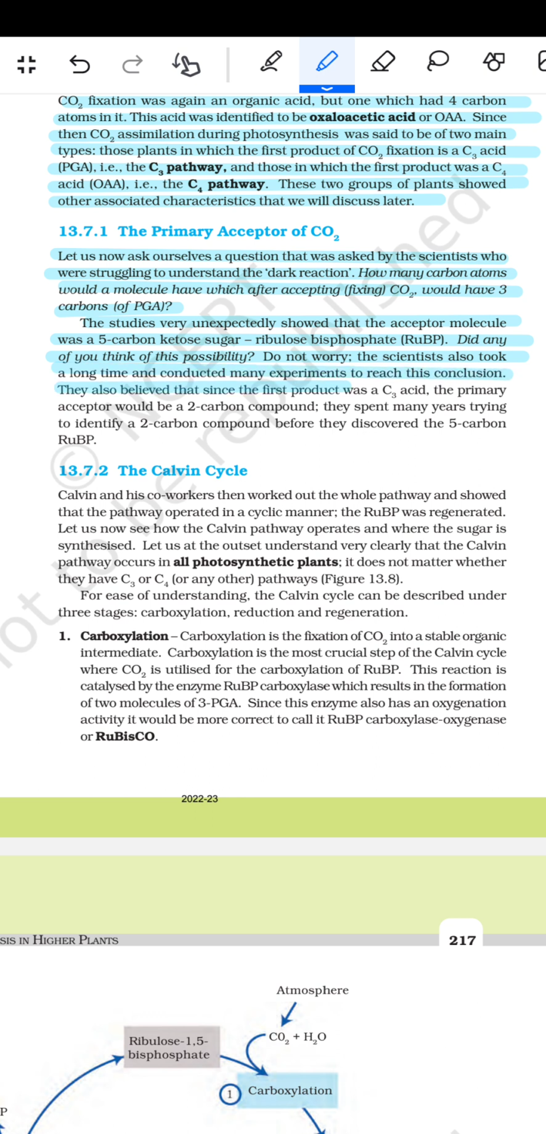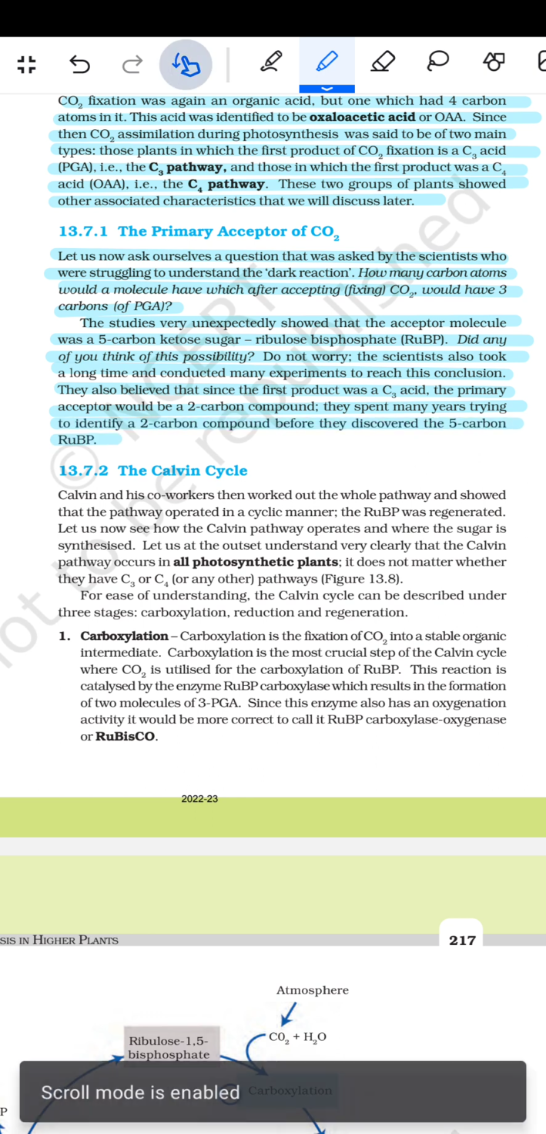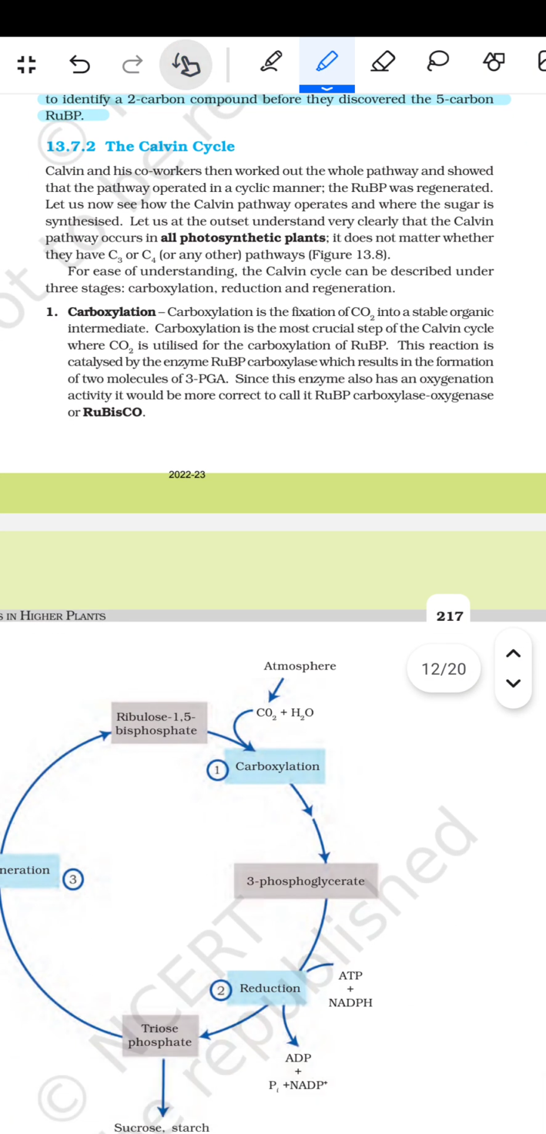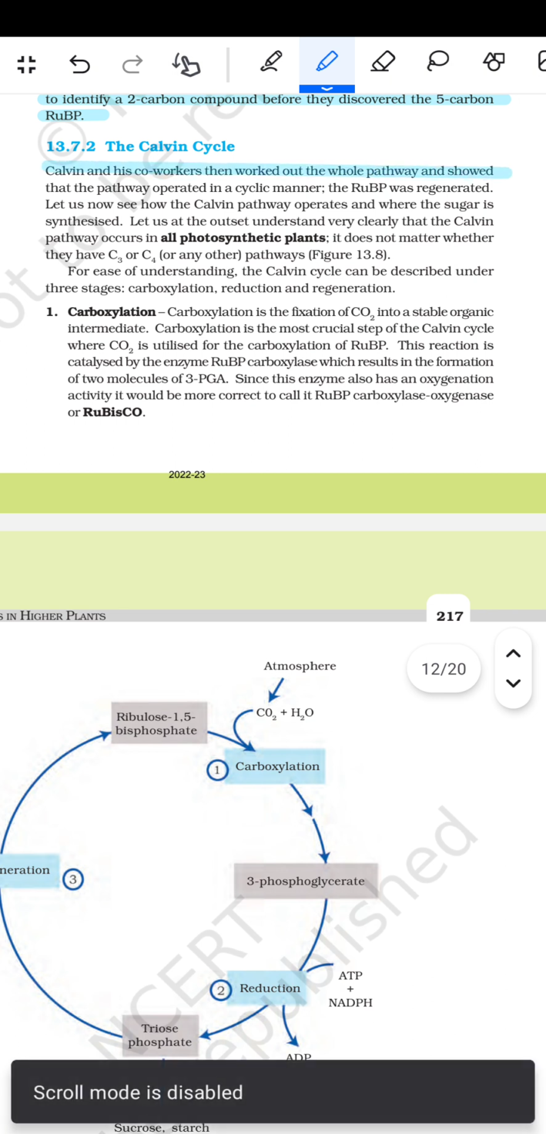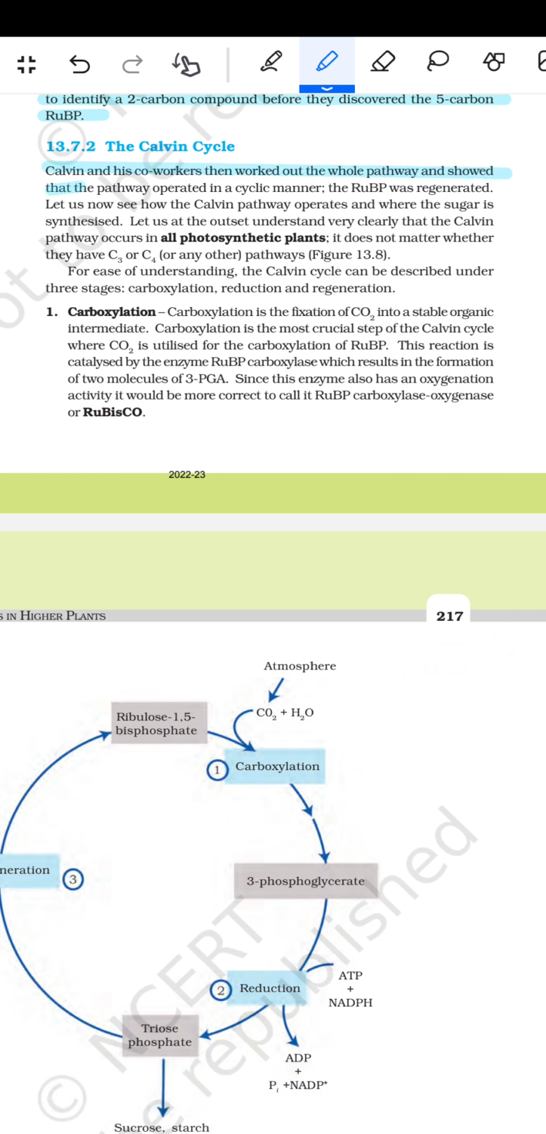They also believed that since the first product was a C3 acid, the primary acceptor would be a 2 carbon compound. They spent many years trying to identify a 2 carbon compound before they discovered the 5 carbon RuBP. फिर कहता है the Calvin cycle. तो Calvin and his co-workers then worked out the whole pathway and showed that the pathway operated in a cyclic manner. The RuBP was regenerated. Let us now see how the Calvin pathway operated and where the sugar is synthesized.